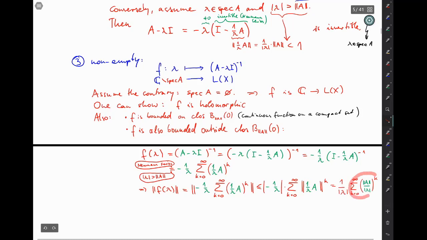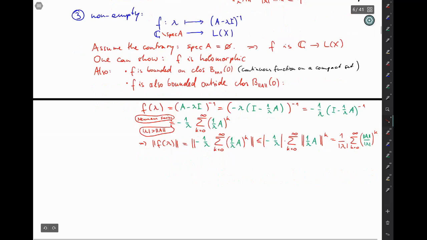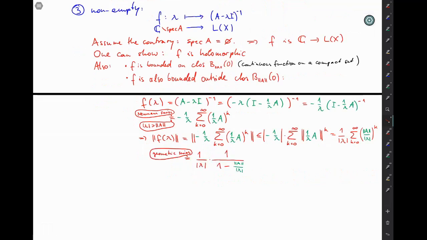And here you apply just the geometric series formula and simplify. So why is this bounded now? We're still claiming this.